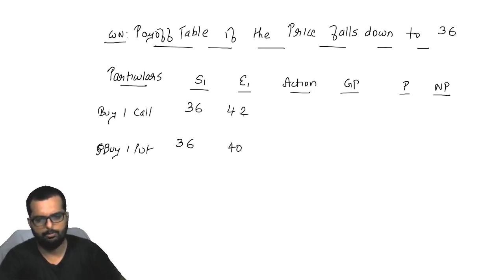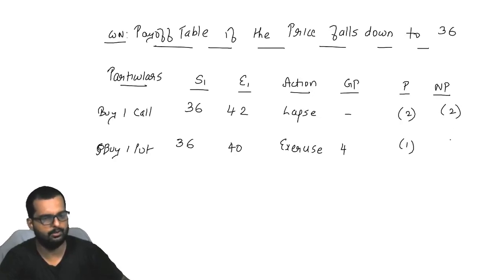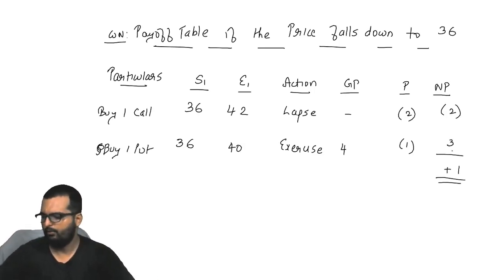Okay. Right to buy at 42, outside market I can buy for 36. So what will I do? I will lapse. Right to sell at 40, outside market I can sell for 36. So what will I do? I will exercise. So here no profit, but here I make a profit of 4. My premium is, I'm paying 2 here, I'm paying 1 over here. So it will be -2 plus 3. Overall profit will turn out to be +1. Can you write down this in your books now?